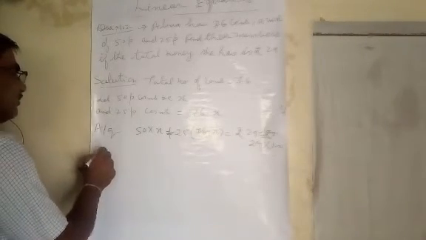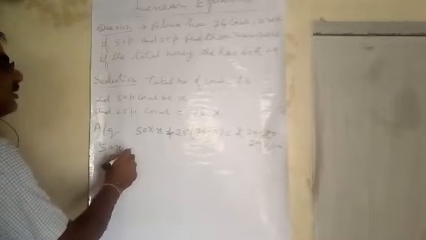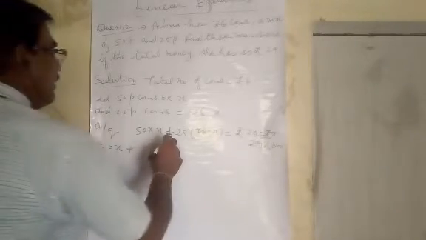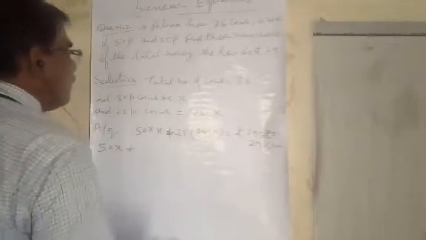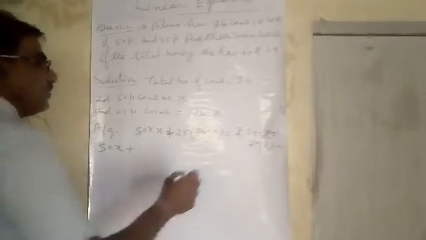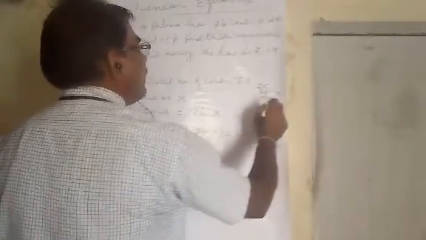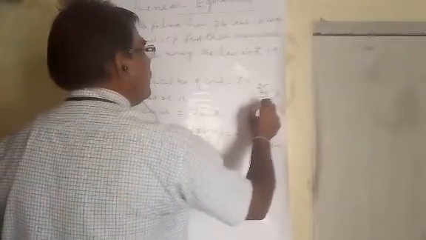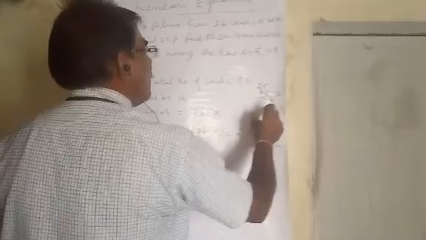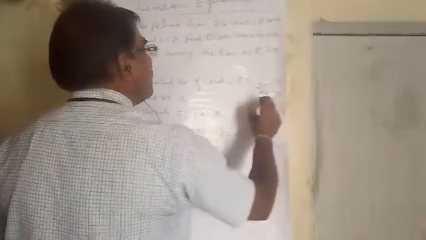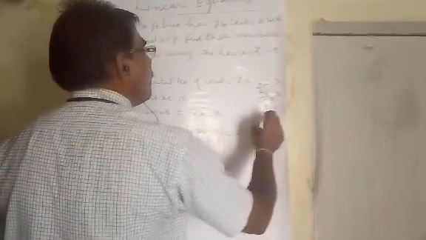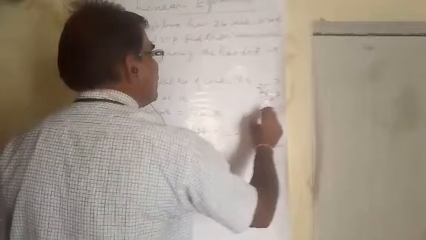So it will be 50x plus, when you multiply 25 by 76, what do we get? 25 multiplied by 76: 6 5s are 30, 0, carry 3, 6 2s are 12, plus 3 is 15, 7 5s are 35, 5, carry 3, 7 2s are 14, 14 plus 3 is 17.